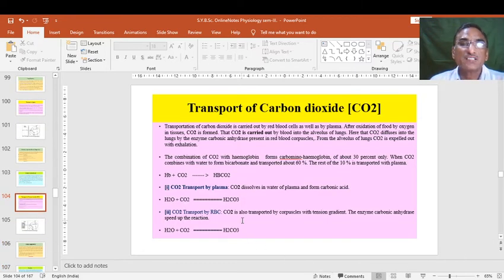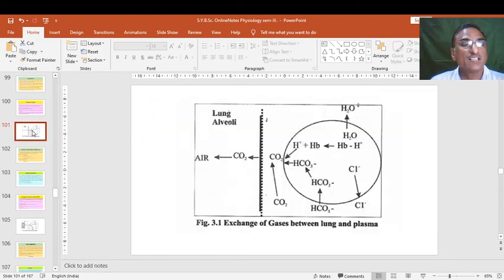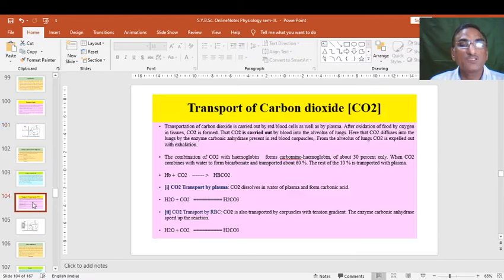The same applies to the transport of carbon dioxide. We saw it in the previous slide, but here we will see the transport of carbon dioxide from tissues to lungs and from lungs to tissues. This is vice versa, the two-way transport, and we will see it in another slide.